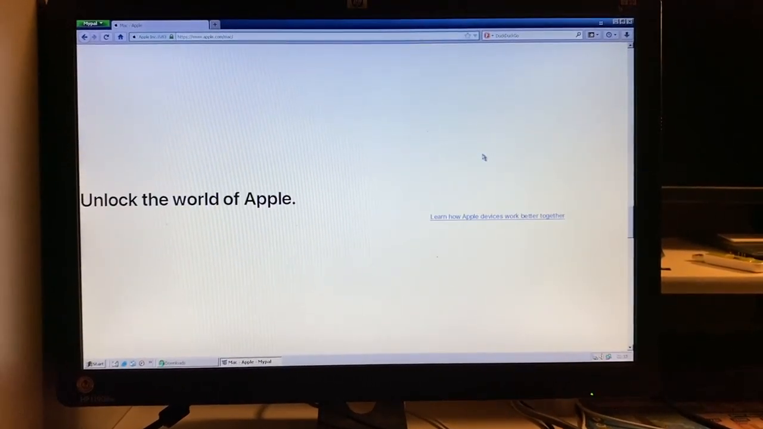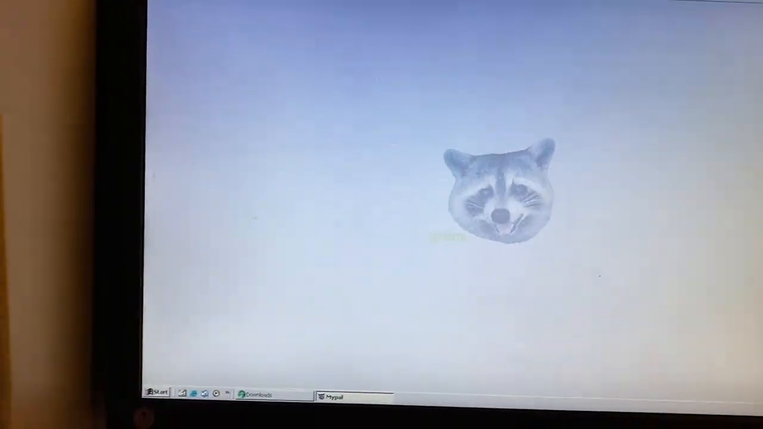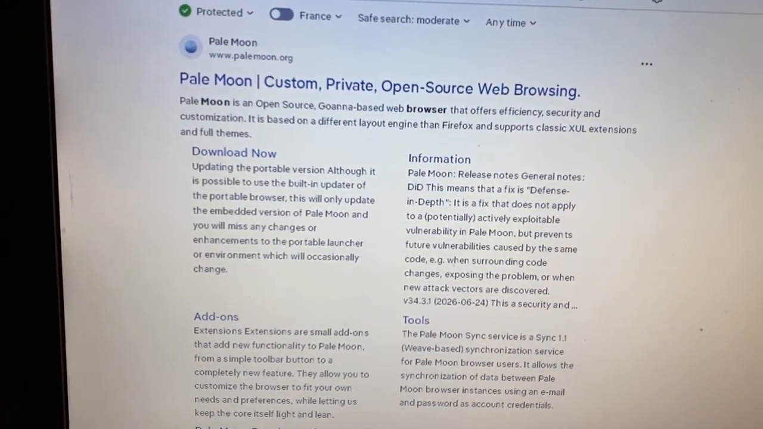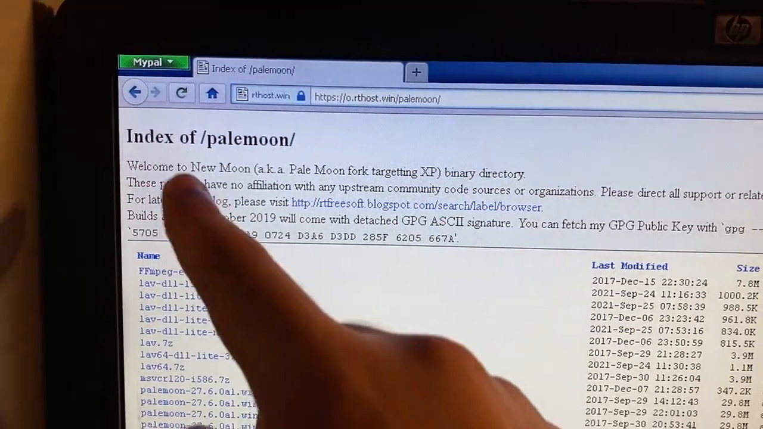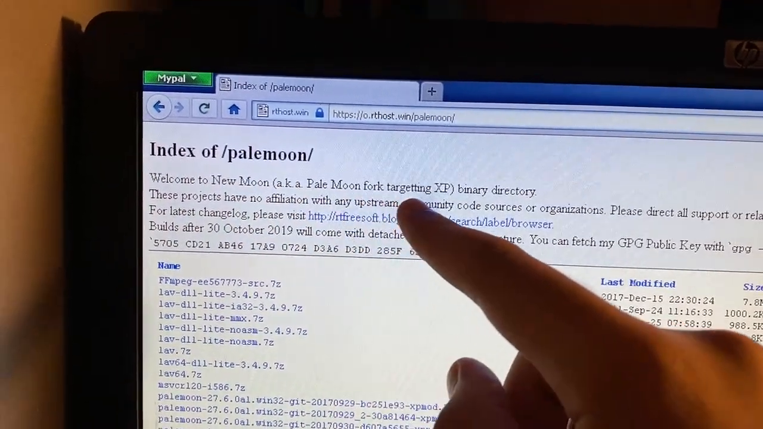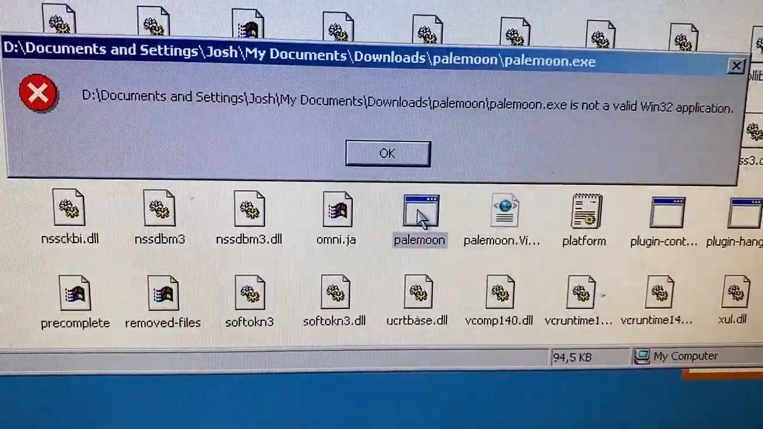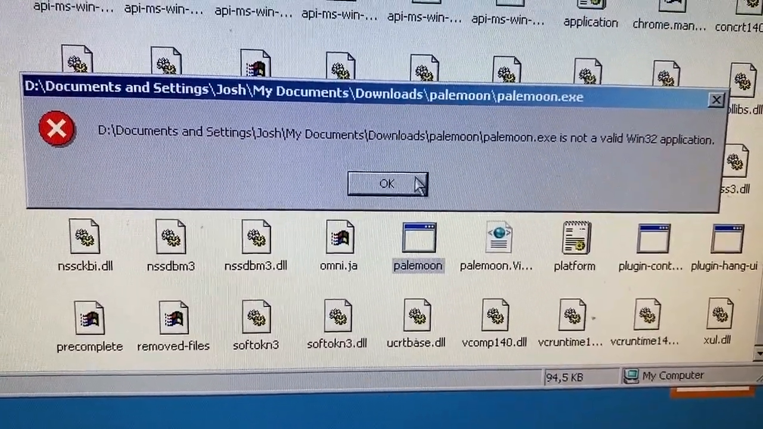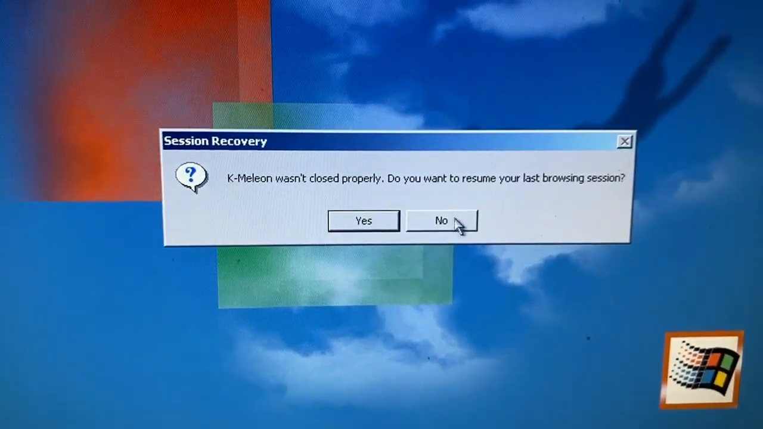Yeah, never mind. We're gonna need a better browser. I don't know. New Moon? Why does it bring me to Pale Moon? Just give me New Moon. There we go. Welcome to New Moon, aka Pale Moon for targeting XP. Oh, it's for XP, not 2000. Not a valid Win32 application. Chameleon wasn't closed properly. Do you want to resume your last session?